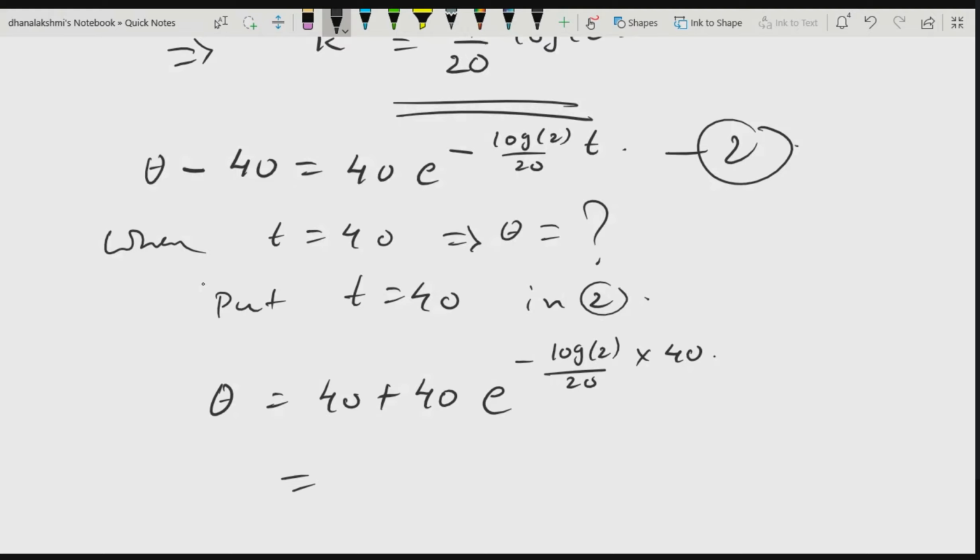Theta is 50 degrees. So this is the required answer on solving. Check properly whether the whole thing is correct. So this is the required solution to the given question.